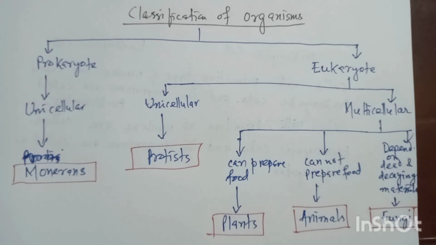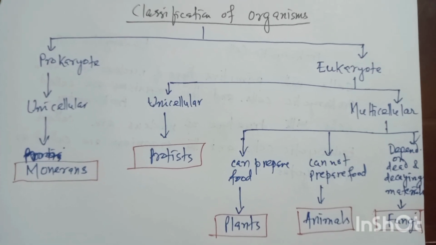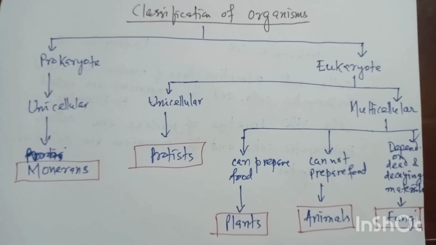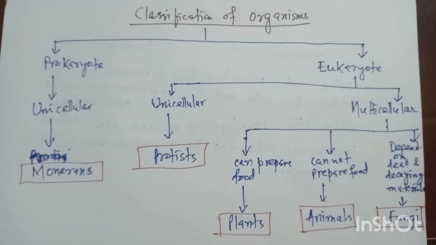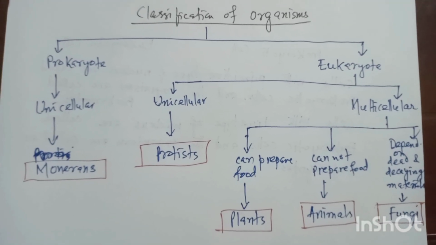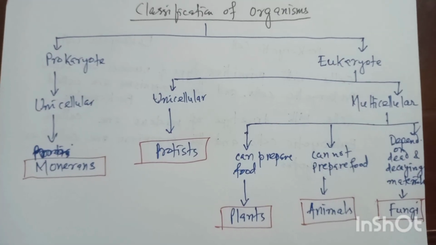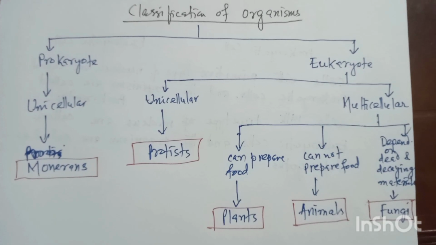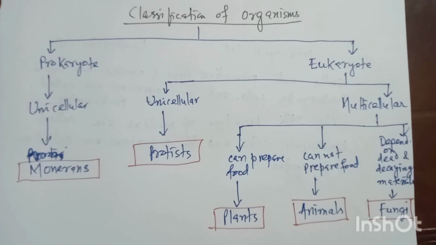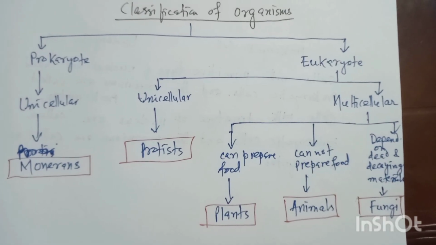Accordingly, we can express these in terms of a chart where I have classified all organisms, prokaryotes and eukaryotes, unicellular and multicellular. Based on that, we have classified them into monerans, protists, plants, animals and fungi.